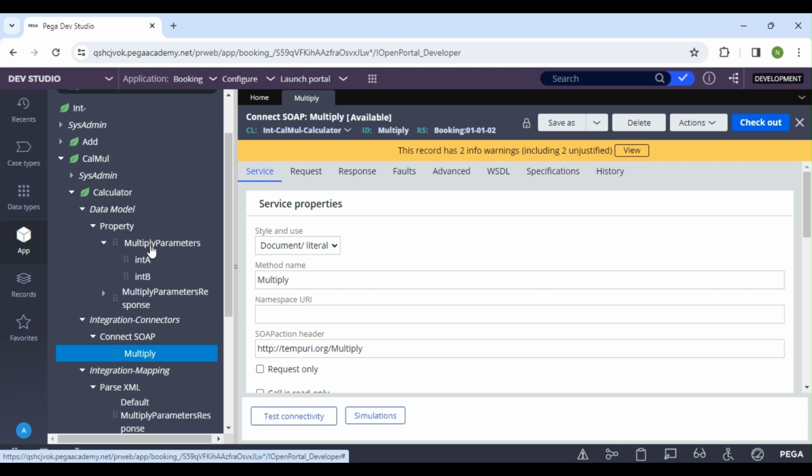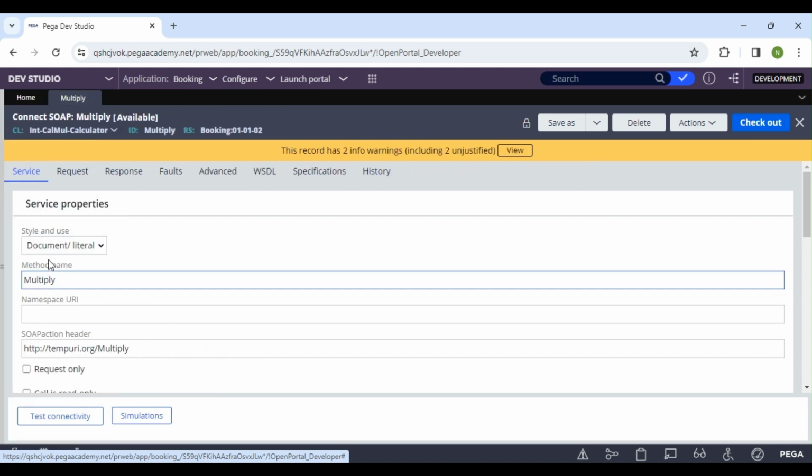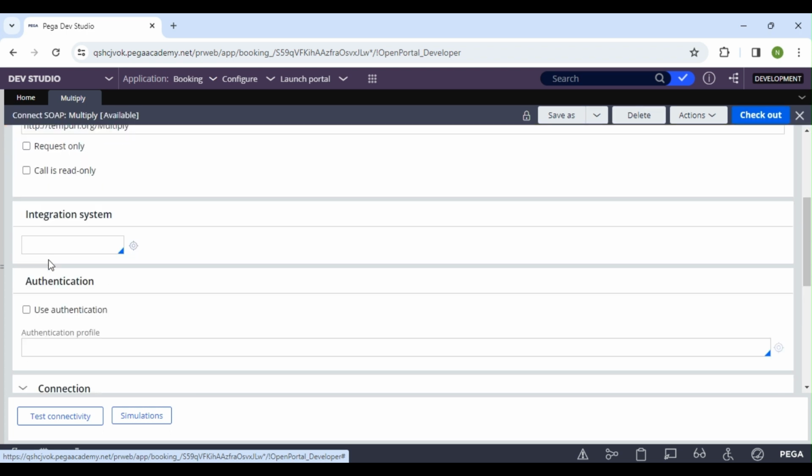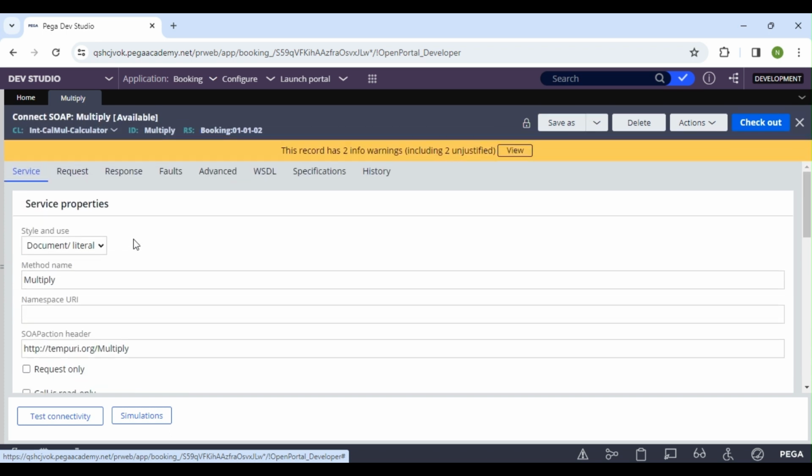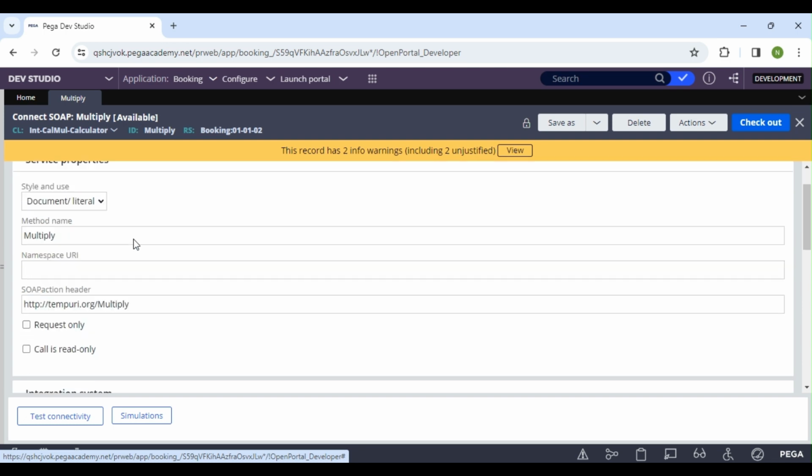So this is our request, multiply parameters int a int b, and this is our response. Okay, so first, since we have already created this connect SOAP rule, if we are not going through the wizard, you have to create everything manually. Since I have created it through the wizard, it has created everything for me. So that's it, the creation is already over. It won't even take 2 minutes. In 2 minutes we can complete everything.